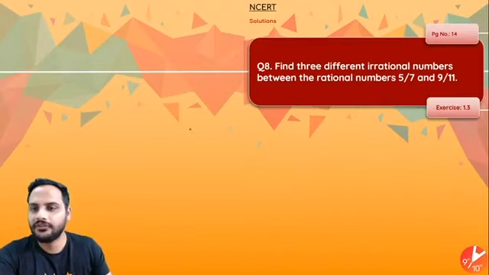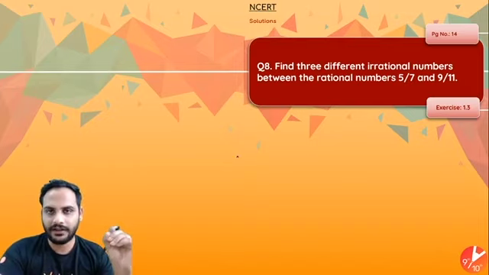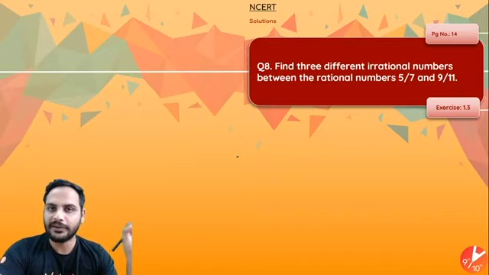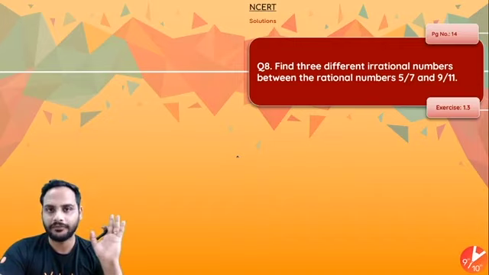Next question: find three different irrational numbers between the rational numbers 5 by 7 and 9 by 11. Now see, non-terminating and non-recurring numbers are irrational numbers. So convert them into their decimal form. If I find the decimal form of 5 by 7, let's divide it.